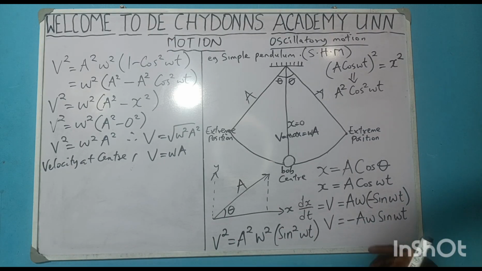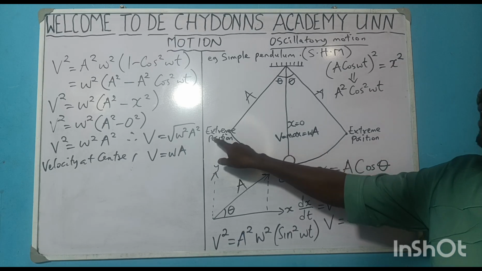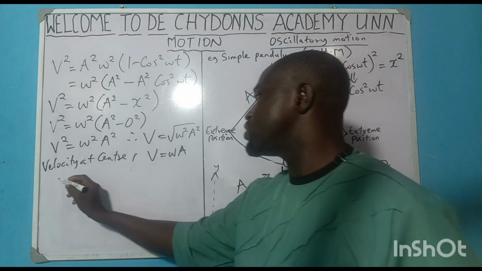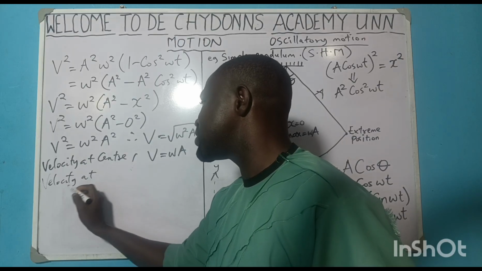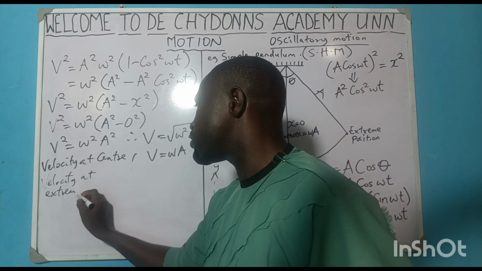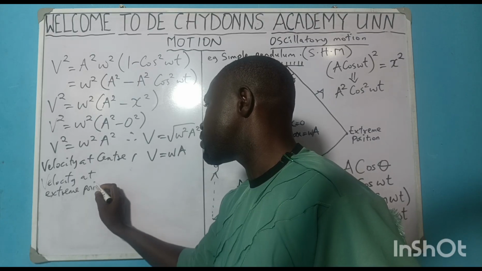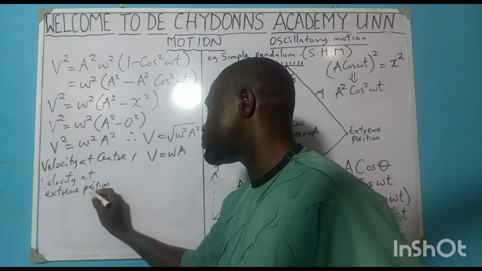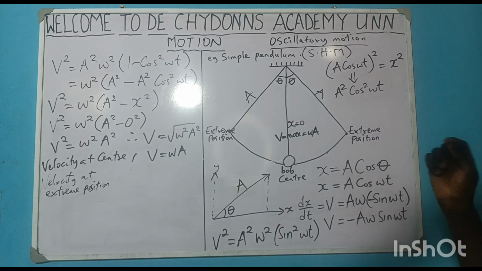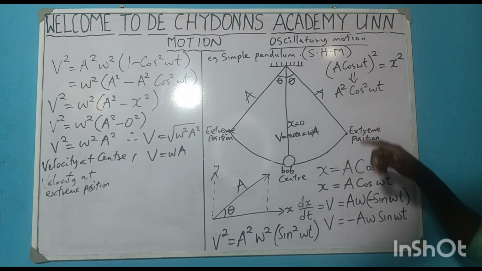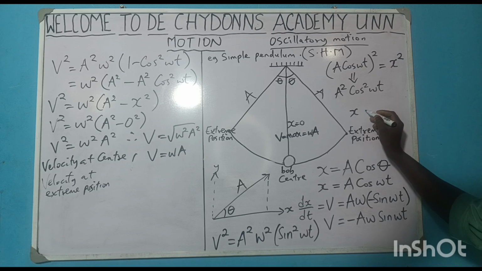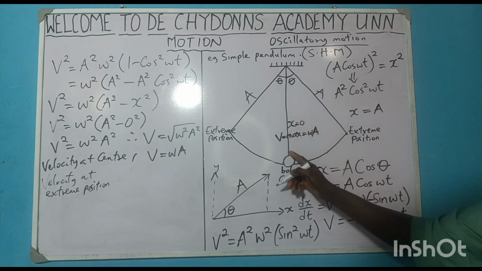Are you getting it? Now, I want to get this velocity at extreme position. At extreme position, it's important to know that this x must have gotten to this amplitude. That is how it gets to extreme position. So at extreme position, x will be equal to a, because the x is no longer at the center.